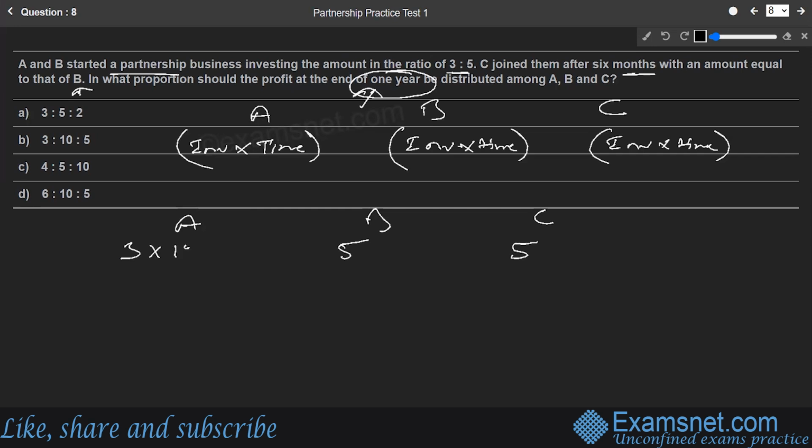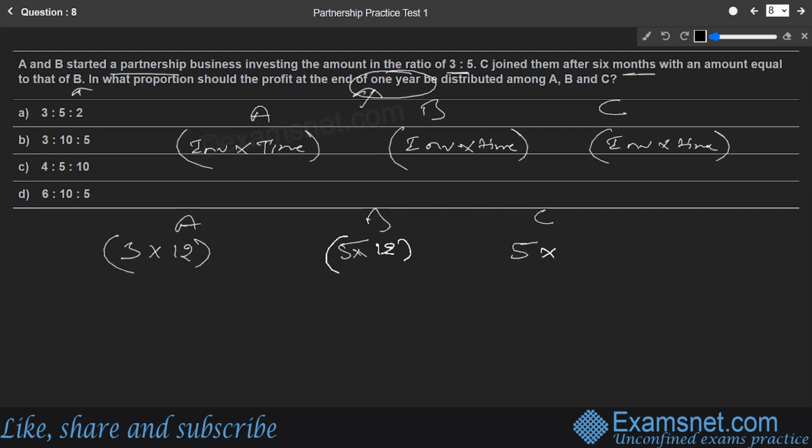That is nothing but 12 months. The 12 months for A also and 12 months for B also. Multiplied by rather 12. So this is nothing but 12. And what about C? For how much time is this money in the business?